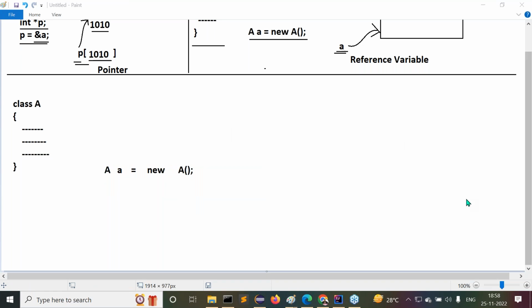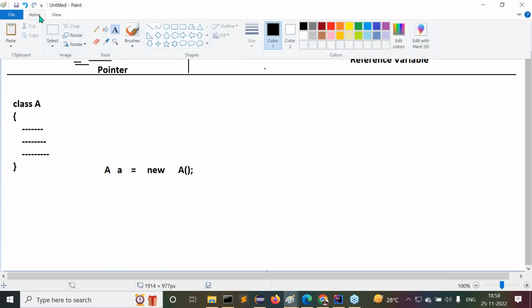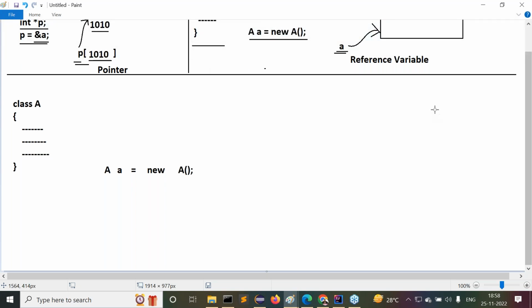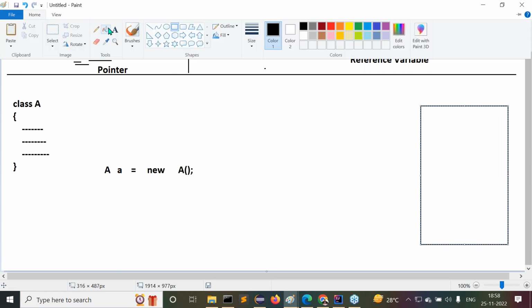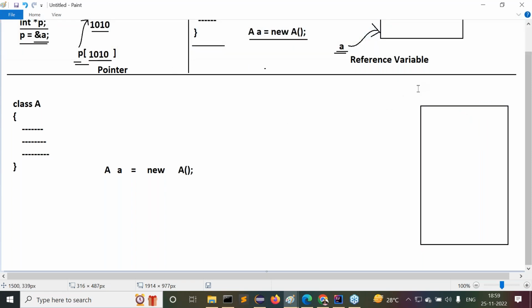Now try to understand one more point here. To create objects in Java, we are going to use one type of memory. That memory is heap memory.